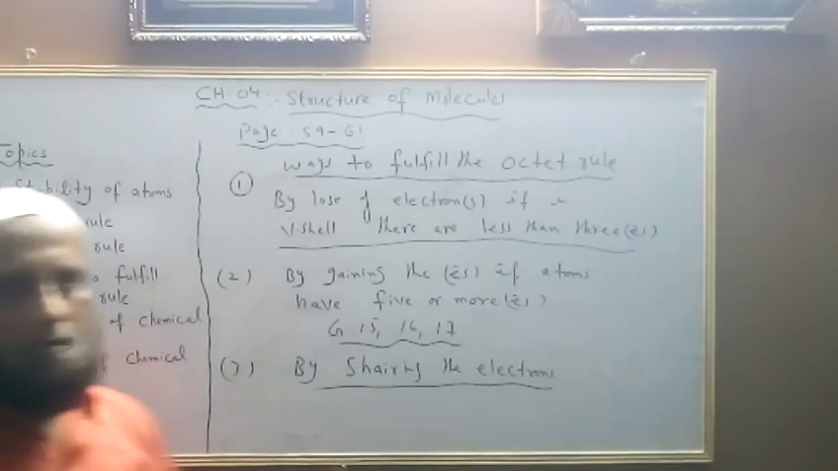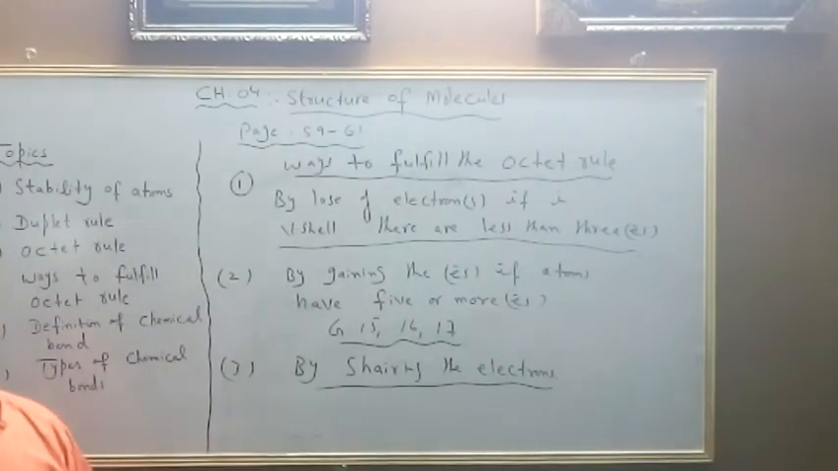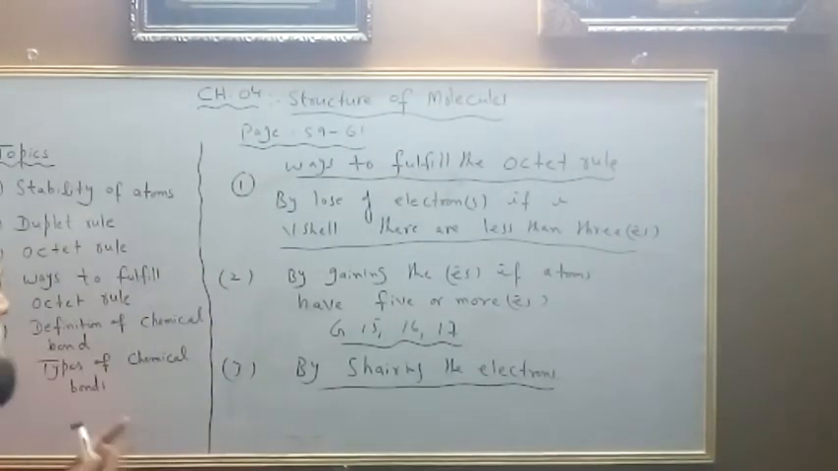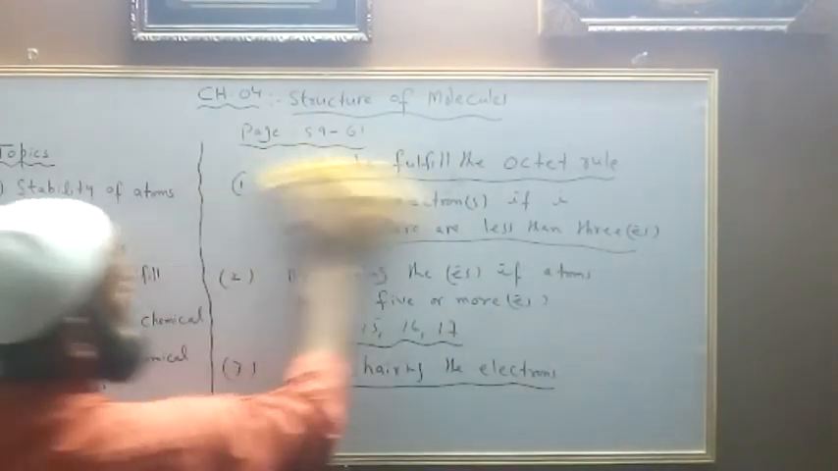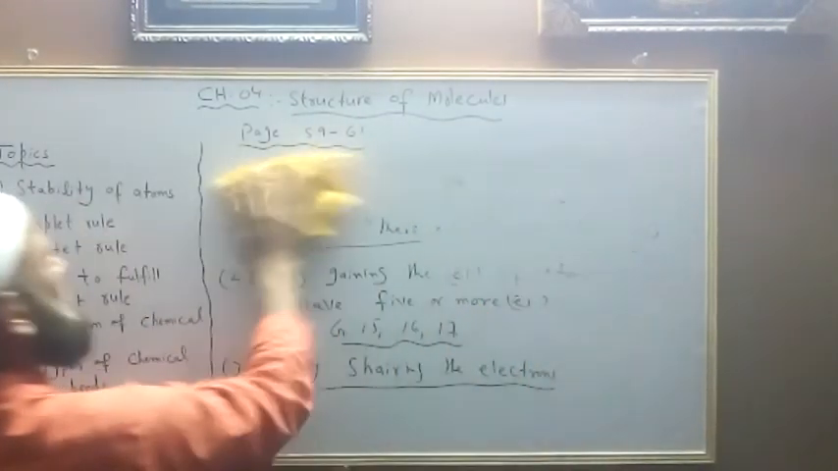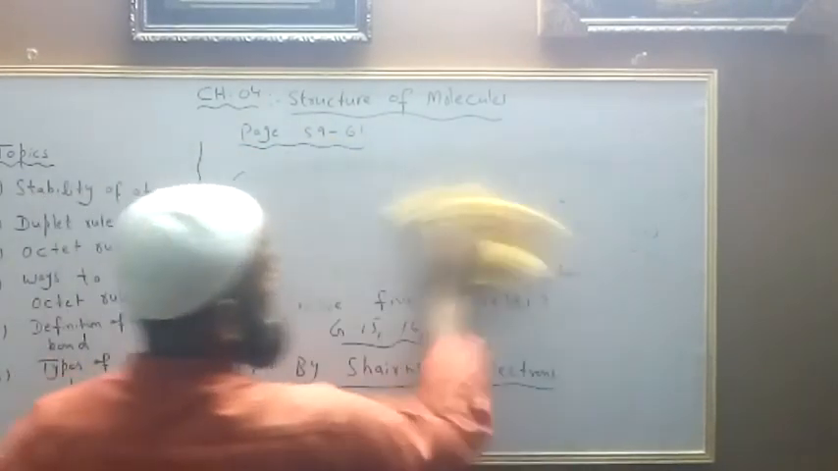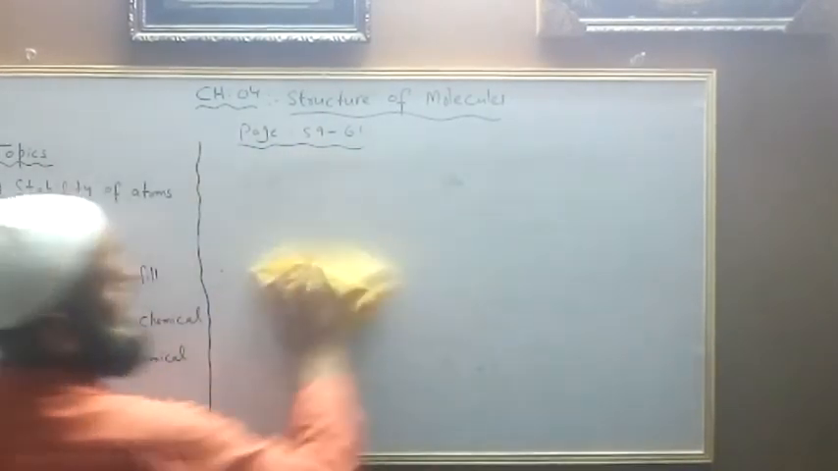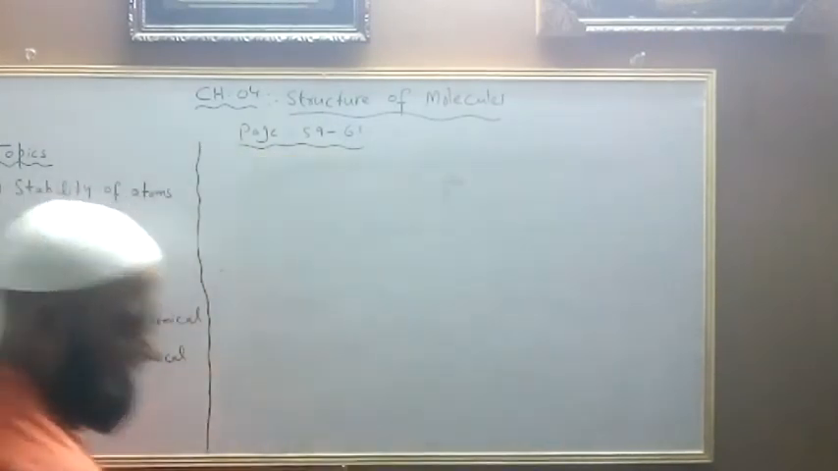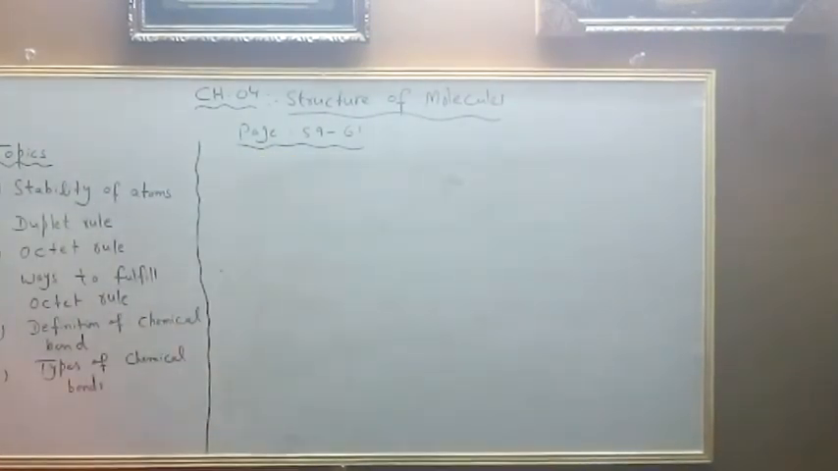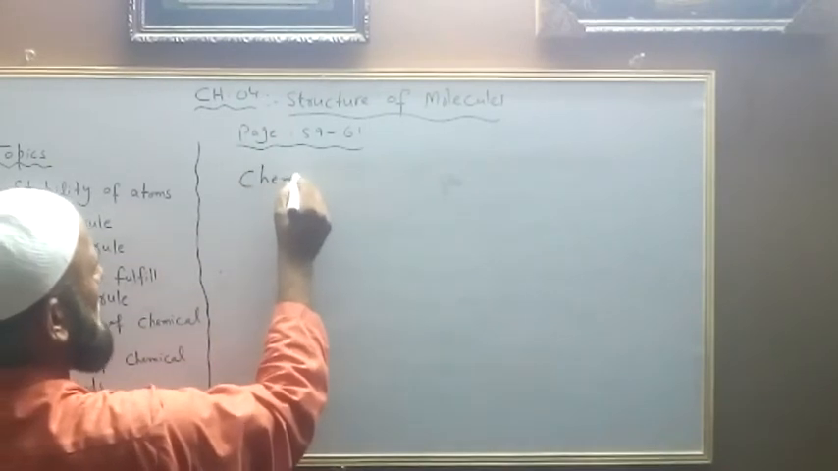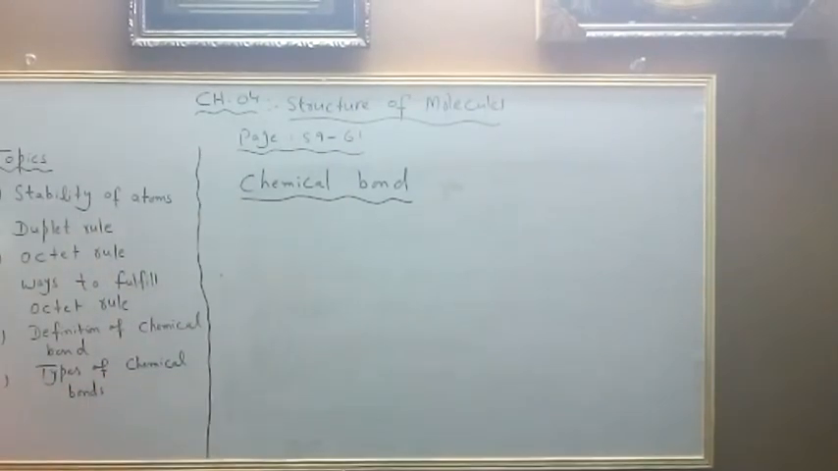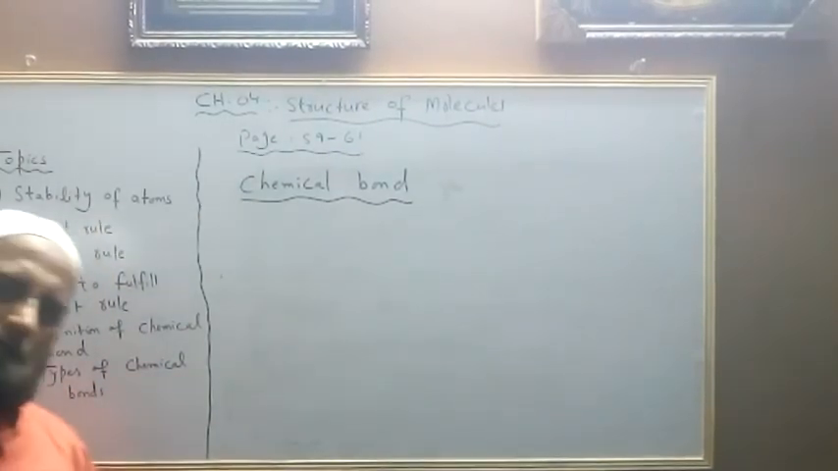Now, what is the chemical bond? The force of attraction that binds the atoms together is known as chemical bond. The force by which the atoms coexist is called chemical bond. A number of definitions are there. The definition you can see from your book. It has also been written in your book. The force that binds the atoms together is called chemical bond.